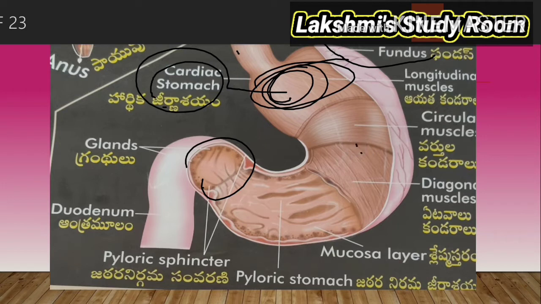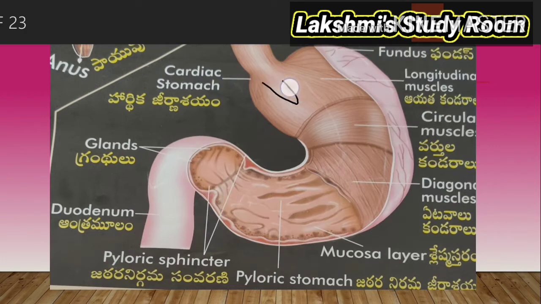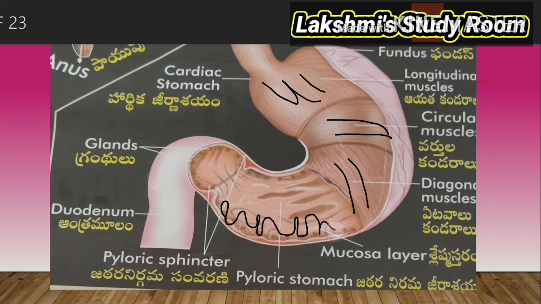The stomach has so many muscles. See, the longitudinal muscles, circular muscles and lateral muscles. The movement of these muscles will help in the digestion of the food. And not only that, the inner walls of the stomach will have some glands. Those glands will be called gastric glands.